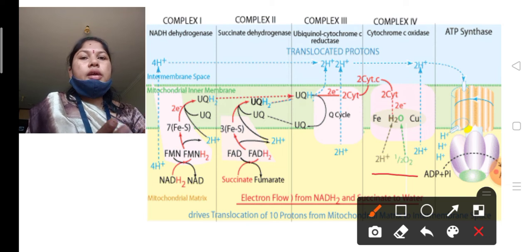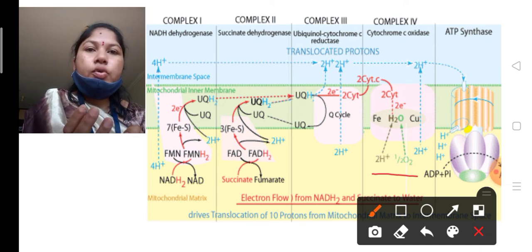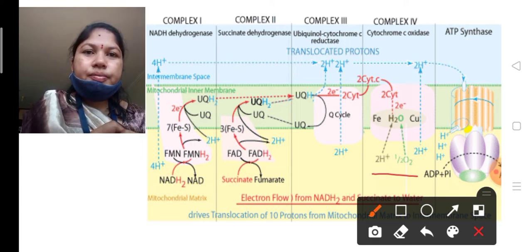Then half O2 combines with 2 electrons and two protons to produce one water molecule.